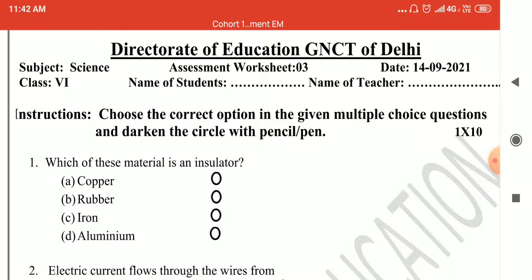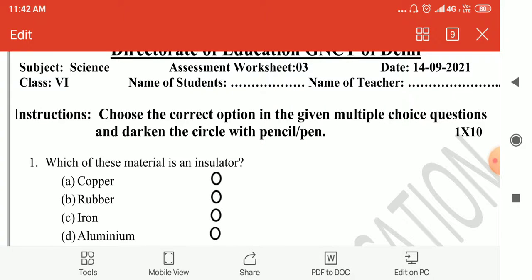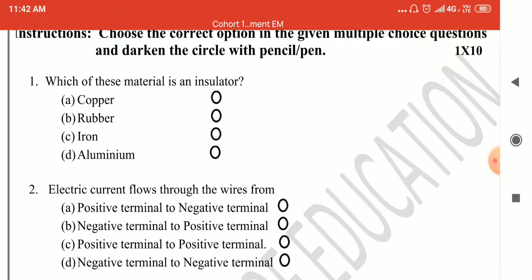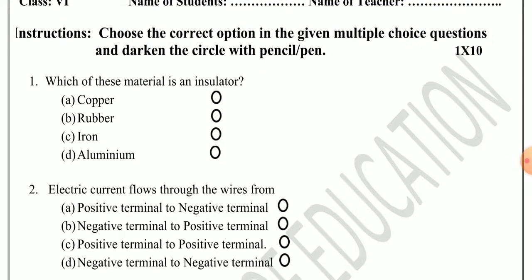Which of these material is an insulator? Insulator कौन से materials होते हैं बच्चों? Insulator materials होते हैं which do not allow the electricity to pass through them. So you have to find out insulator. First one is copper, second rubber, third iron, and D aluminum.